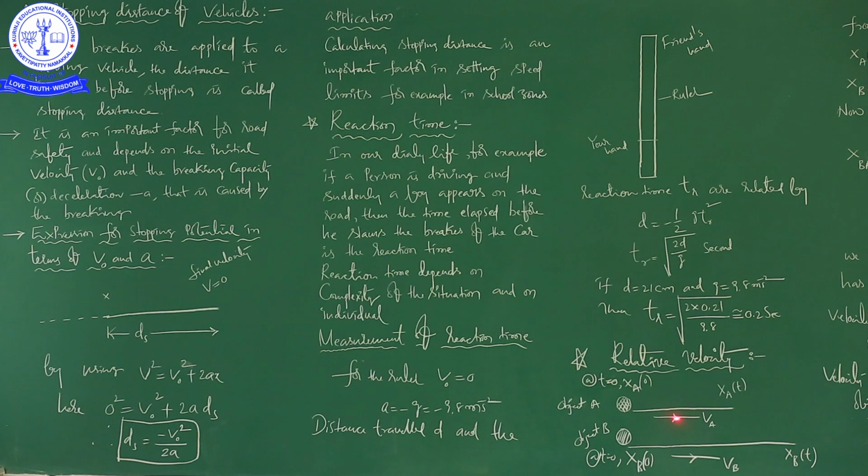For example, A is moving with average velocity VA, B is moving with average velocity VB. So when they have some velocity, this is going to cover a certain displacement, and this is also going to cover a certain displacement. In time t, that is XA of t, after a certain time t. And the displacement of B after time t is XB of t.